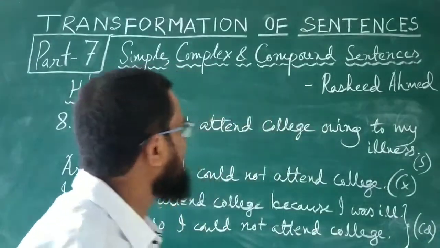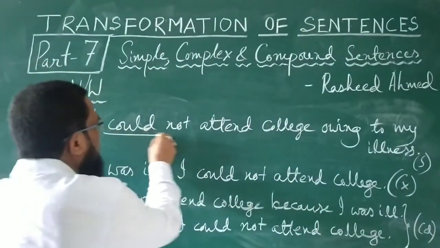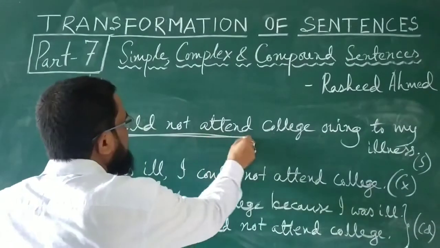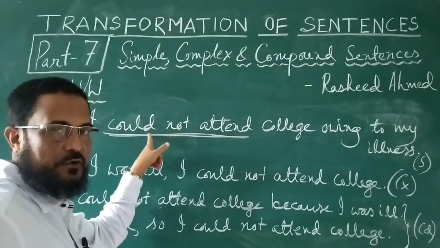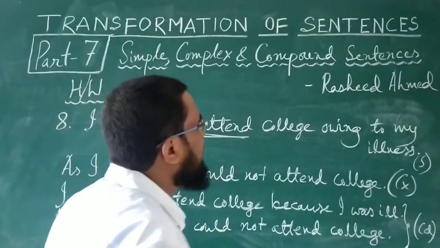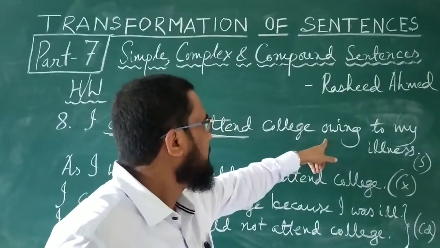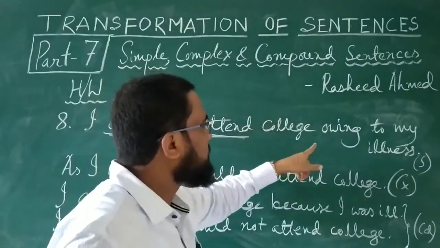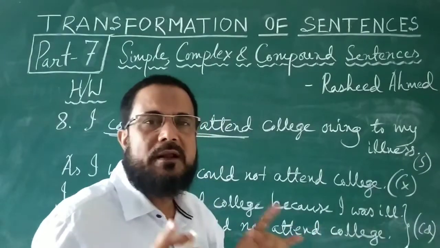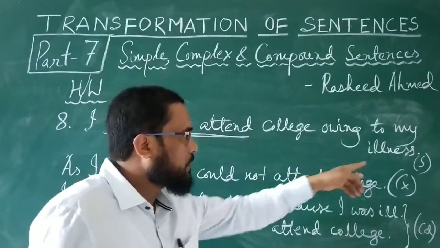So, I could not attend college owing to my illness. See the number of finite verbs. Could not attend is could attend. Not is used to make it negative. So auxiliary is could, main verb is attend. This is one verb, could attend. Another verb, no verb is there. Owing to is not a verb. There is only one finite verb, so it is a simple sentence. Now we have written S.